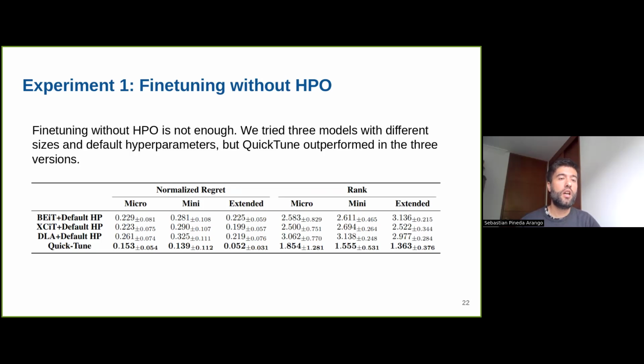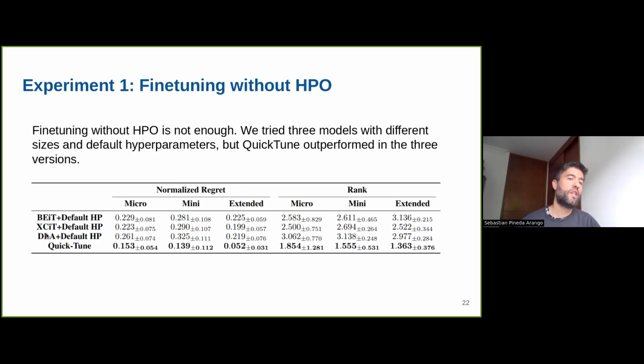For this, we selected 3 models: a large model, which is the BiT, a medium-sized model, XCiT, and DLA, which is the smallest model. So basically, they are different-sized models.